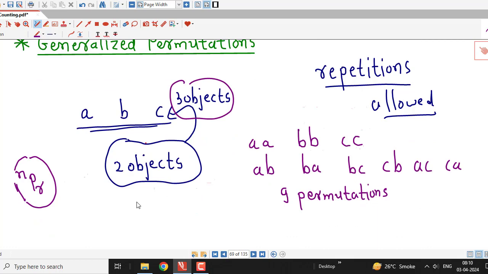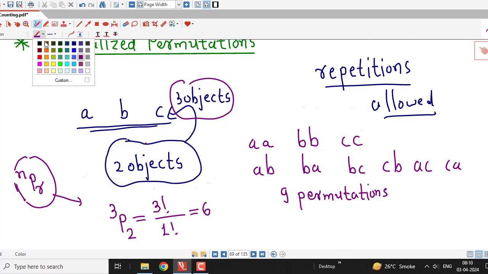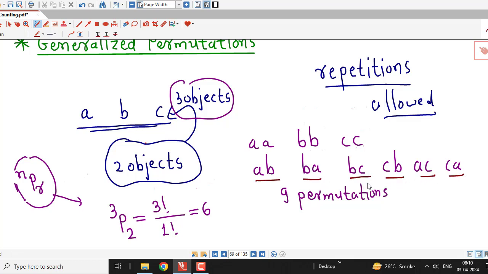For example, if repetition is not allowed, then by this formula we have 3P2, that is 3 factorial divided by (3 minus 2) factorial, that is 1 factorial, and 3 factorial is 6. And here we can see that if repetition is not allowed, then we have these 6 permutations.